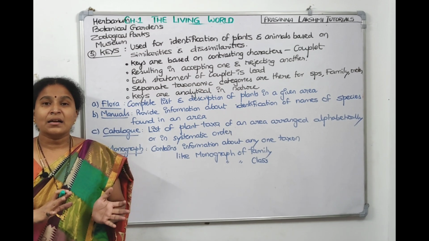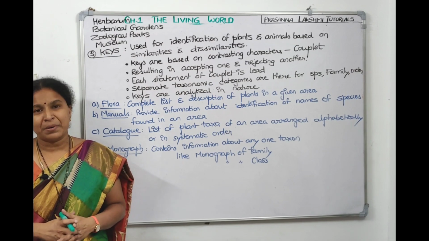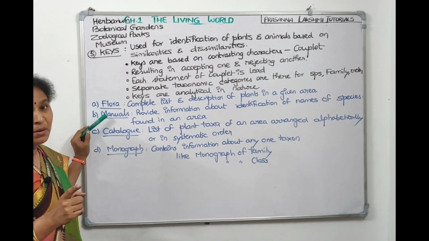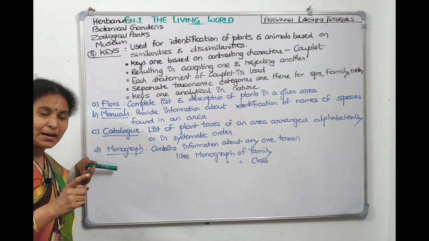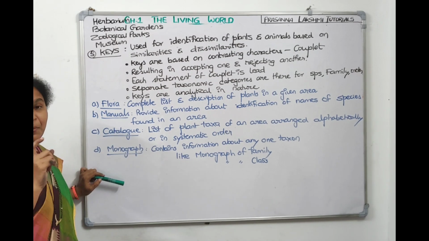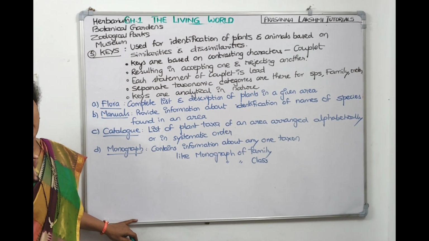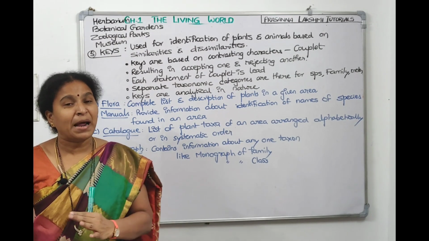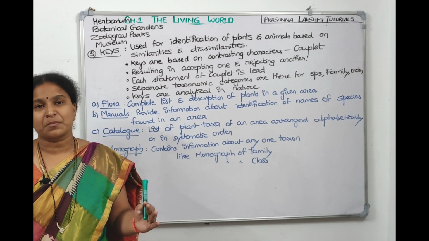After that, there are some descriptions also which are printed in books, like a flora book, a manual book, a catalog is another book, a monograph is another book. So here also descriptions will be printed and kept, which will also help us to do taxonomy. What is flora? Flora and fauna we use. Flora means plant description, fauna means animal description.